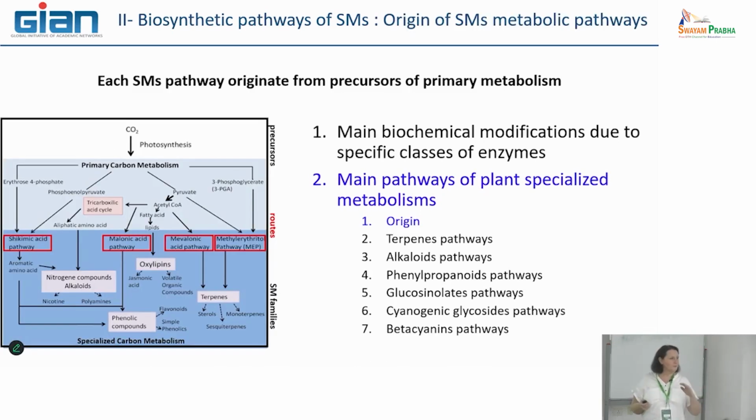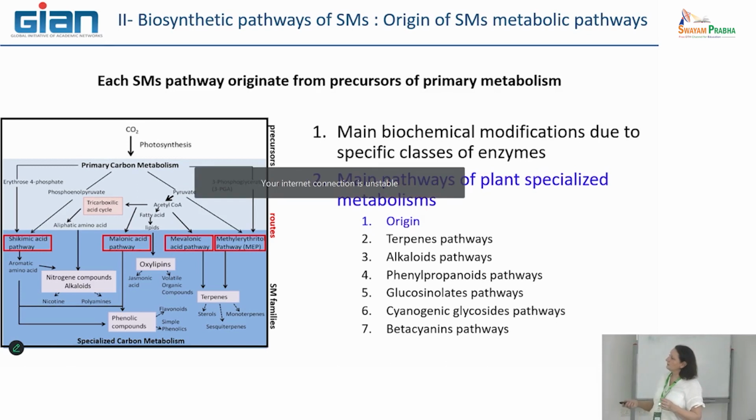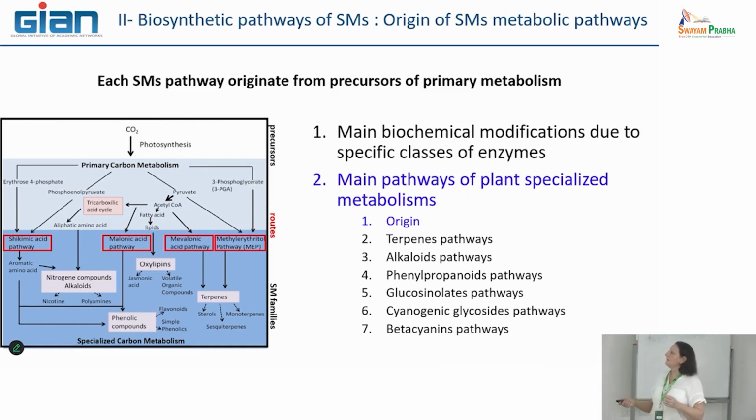So, just to remember, there is a very close link between primary carbon metabolism and specialized carbon metabolism. And what is interesting for me now is to decipher this part of the pathway, which is mainly derived by 4 different routes. The first one is named the shikimic acid pathway, then the malonic acid, mevalonic and methylerythritol pathways. So I wanted to decipher these routes a little bit for you.